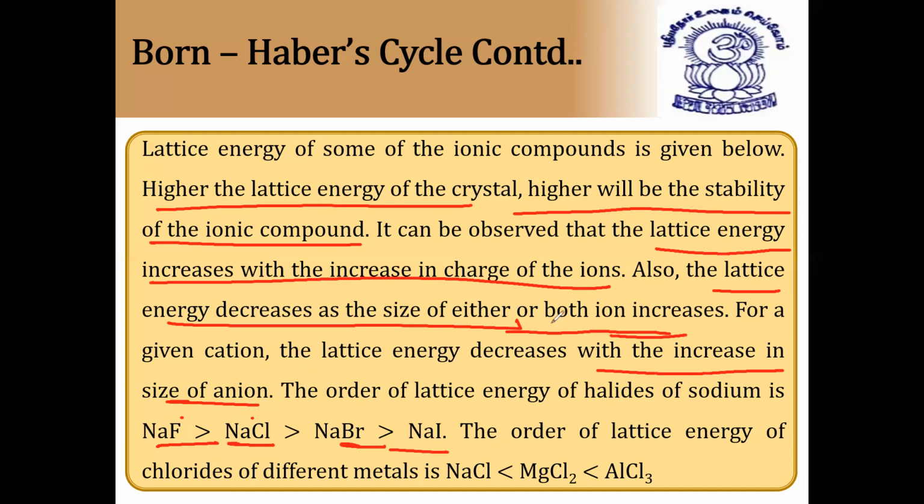Similarly, the lattice energy decreases as the size of either or both ions increases. As the size of the ion increases, lattice energy decreases. You can see here the sodium ion is the same, but the iodide size is more. So with the increase in size of the anion, sodium iodide has a larger ionic size because of a higher atomic number. Sodium iodide is less ionic than sodium fluoride because of the small size of the anion here and the large size of the anion there. So the order goes like this.